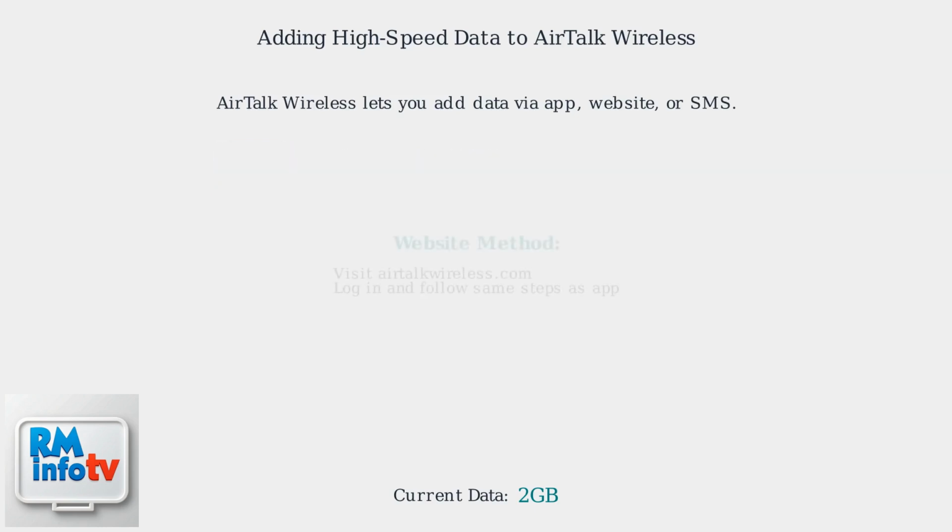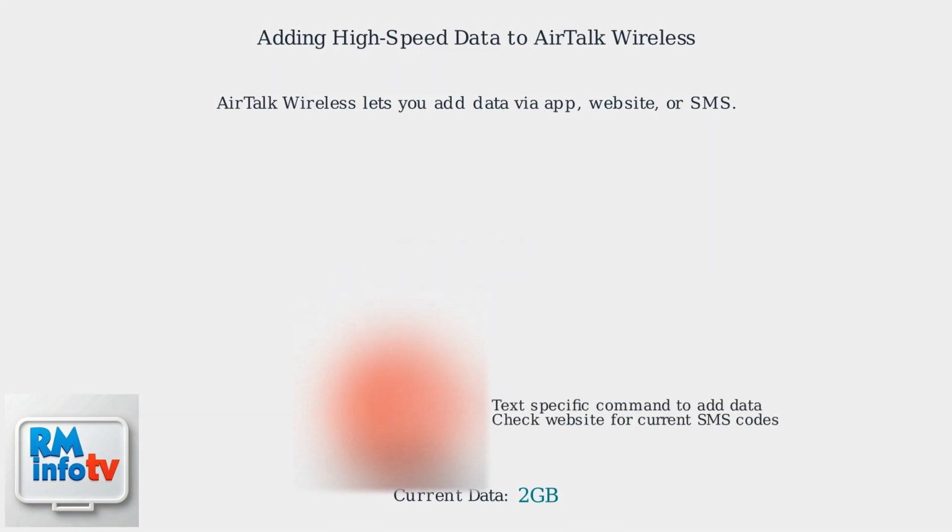The website works similarly. Visit airtalkwireless.com, log in, and follow the same steps as the app. For SMS, send a text with the specific command. Check AirTalk's website for the most current SMS instructions. Once purchased, high-speed data is usually available instantly. Here's how adding 5 GB updates your balance.